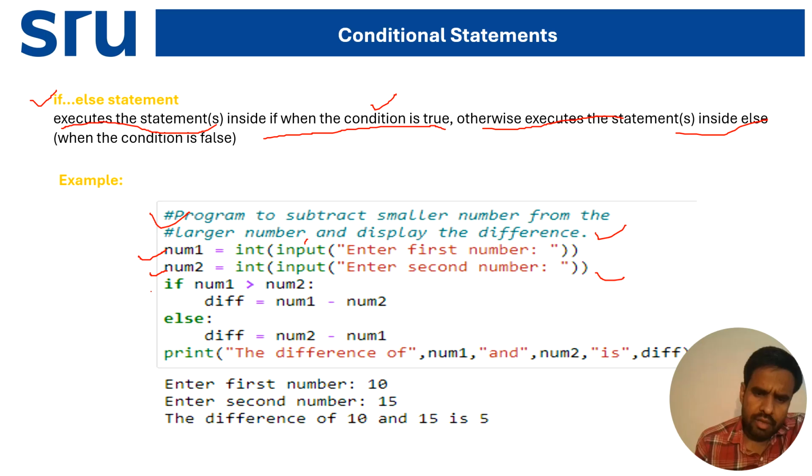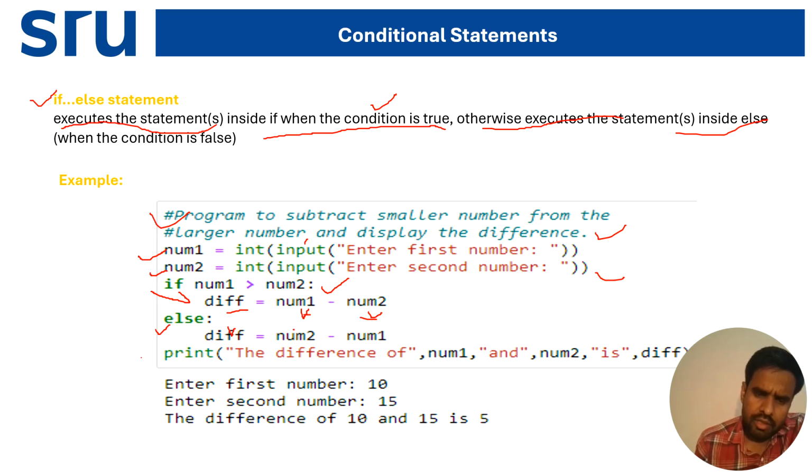Now I'm giving the condition: if num1 is greater than num2, then we will give the difference equal to num1 minus num2. Since num1 is greater, we take num1 first, then num2. Else, the difference is num2 minus num1, as num2 is greater. If the condition is true, num1 is greater than num2, it is num1 minus num2. Else, num2 is greater, so I'm writing num2 minus num1.